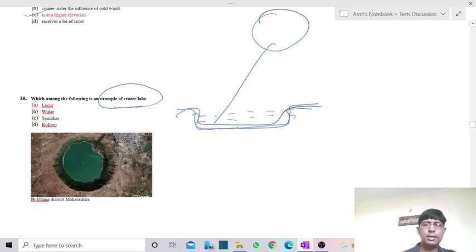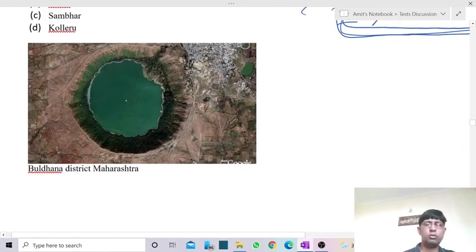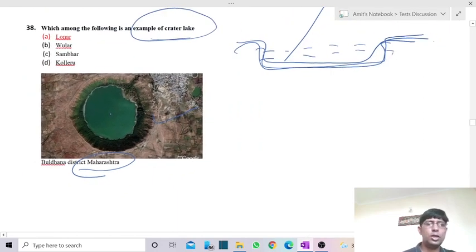The same is the example. We have a lake in Buldana district of Maharashtra, and this lake is called a crater lake, named Lonar Lake. It is in Maharashtra.